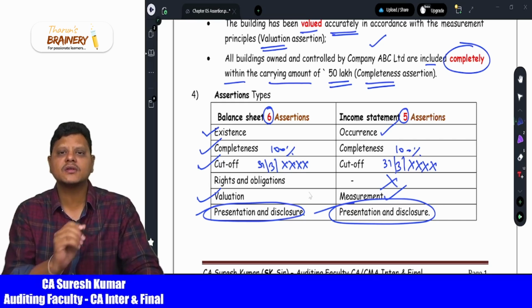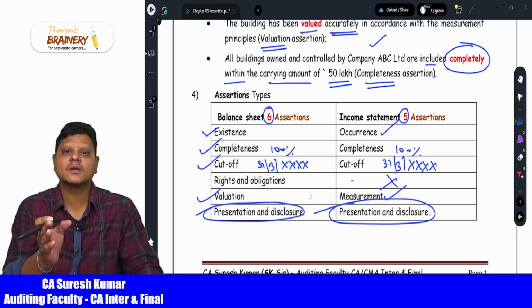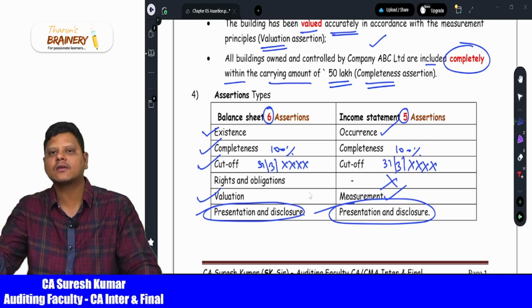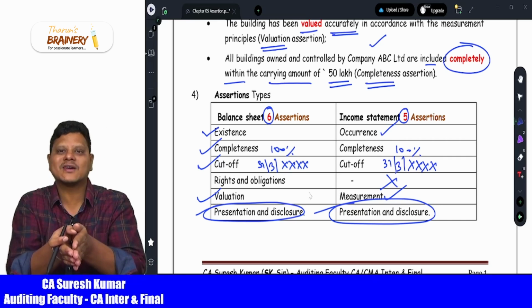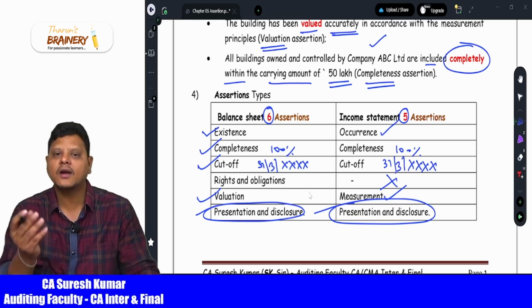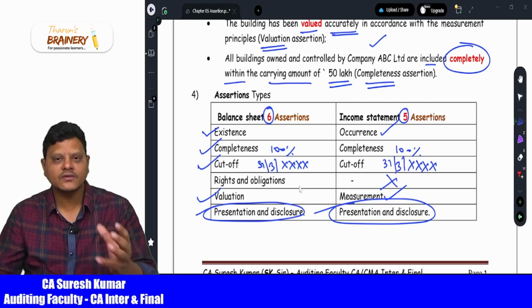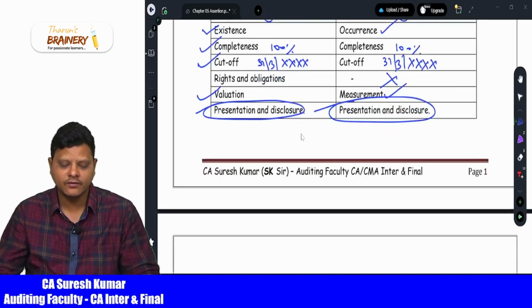Then completeness means 100% of transactions are recorded. Cutoff means up to 31st March of the particular financial year we have recorded the transactions. We have not recorded next year's transactions in the current year, nor current year's transactions in next year. We have correctly recorded, that is the assertion given by the management. Then valuation: assets are properly valued and expenses are properly measured. Then presentation and disclosure as per the law. This is what management is doing, assertions on the financial statements that the auditor should verify.